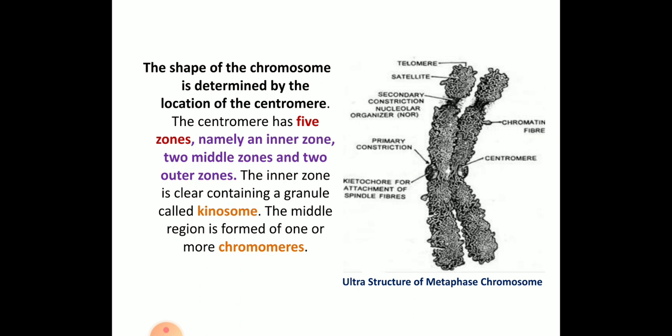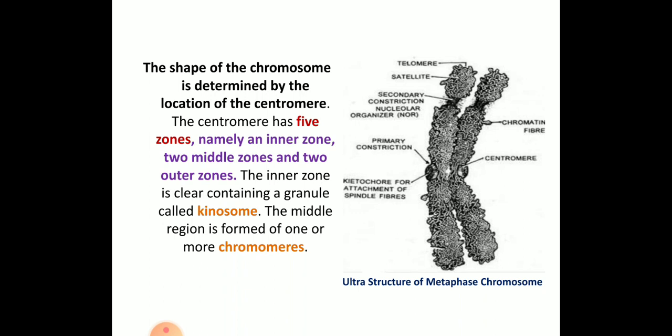So usually the centromere has 5 zones, namely the inner zone, 2 middle zones and 2 outer zones. The inner zone clearly contains granules called kinosomes. The granules present inside the inner zone are called kinosomes, and the middle region is formed by 1 or more chromosomes. When you see the structure of the metaphase chromosome, this diagram you need to draw for explaining the structure of the metaphase chromosome.